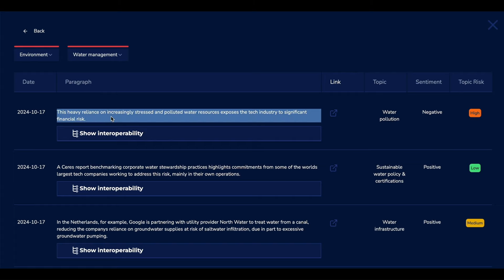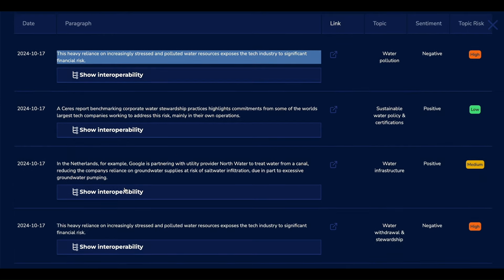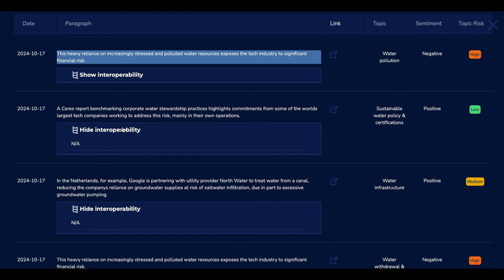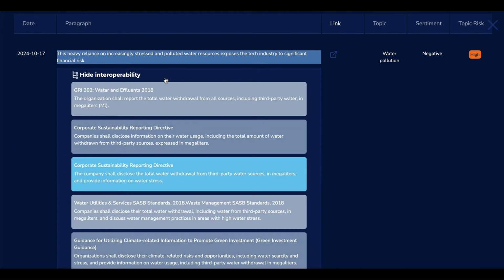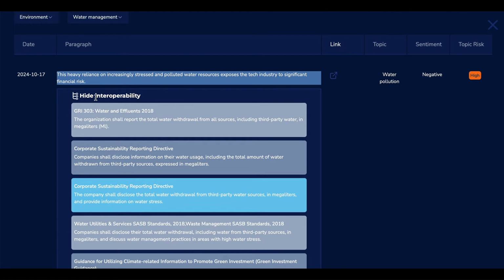They have a result on stress and polluted water, exposing the tech industry to significant risk, the link, the topic, which is water pollution, the sentiments, and everything. If you want to know interoperability, you just click, and it will give you this data.